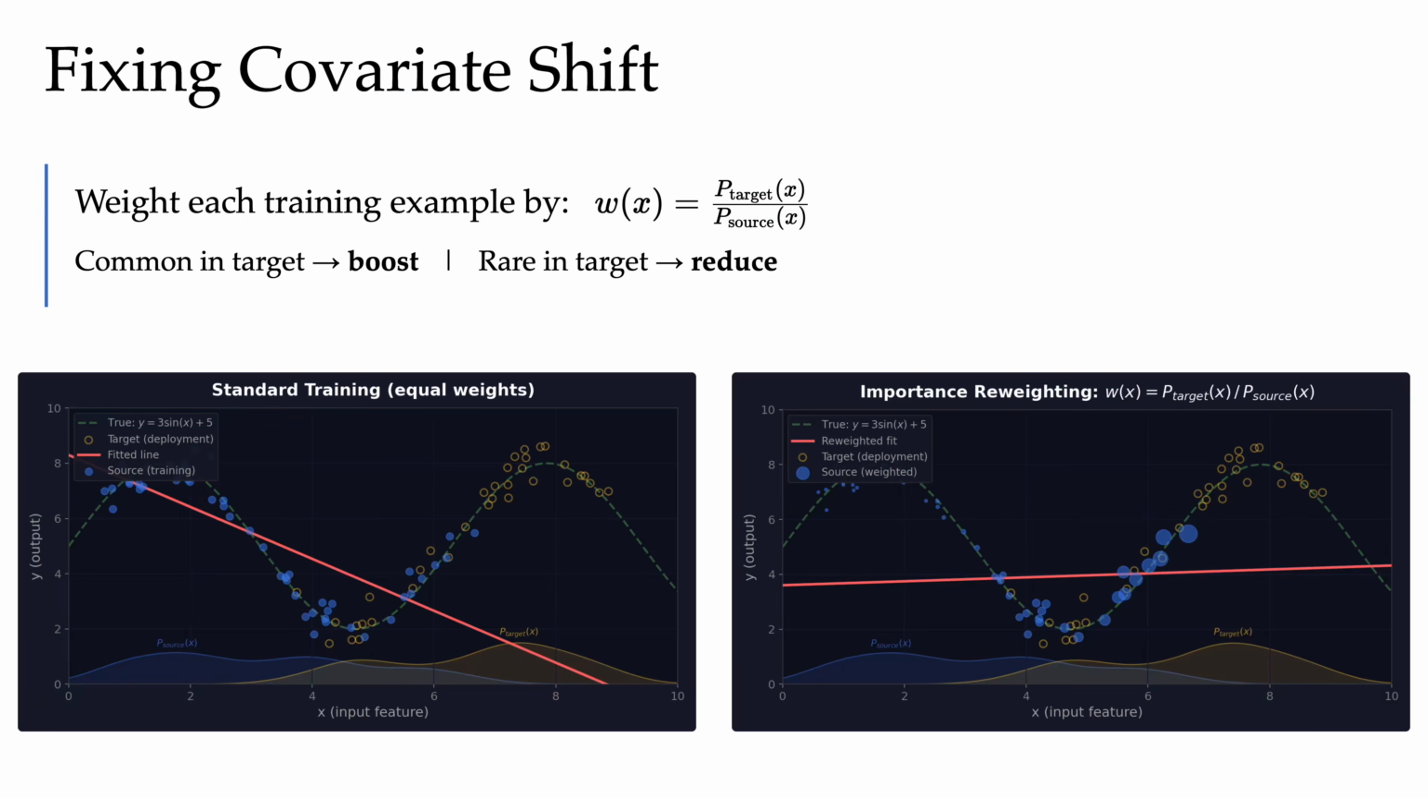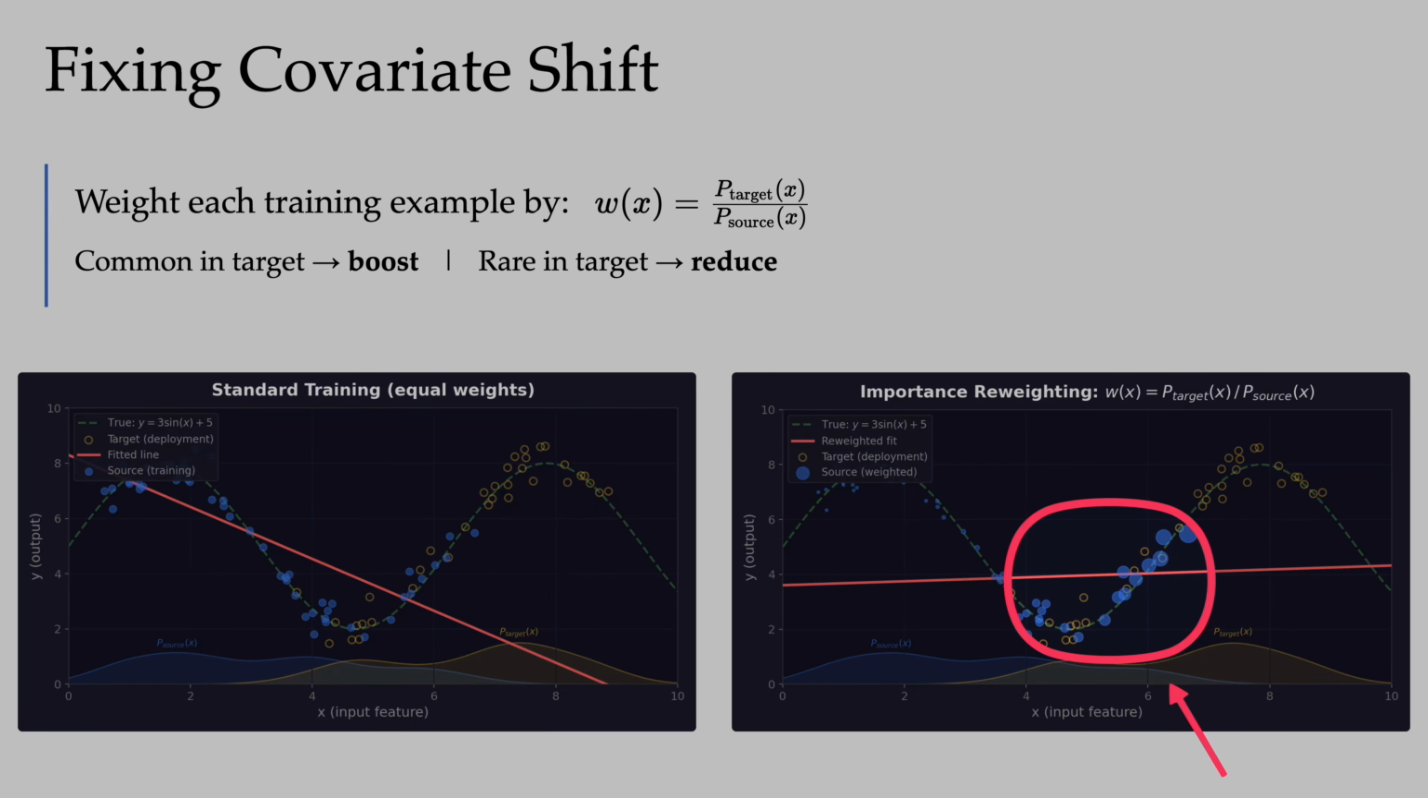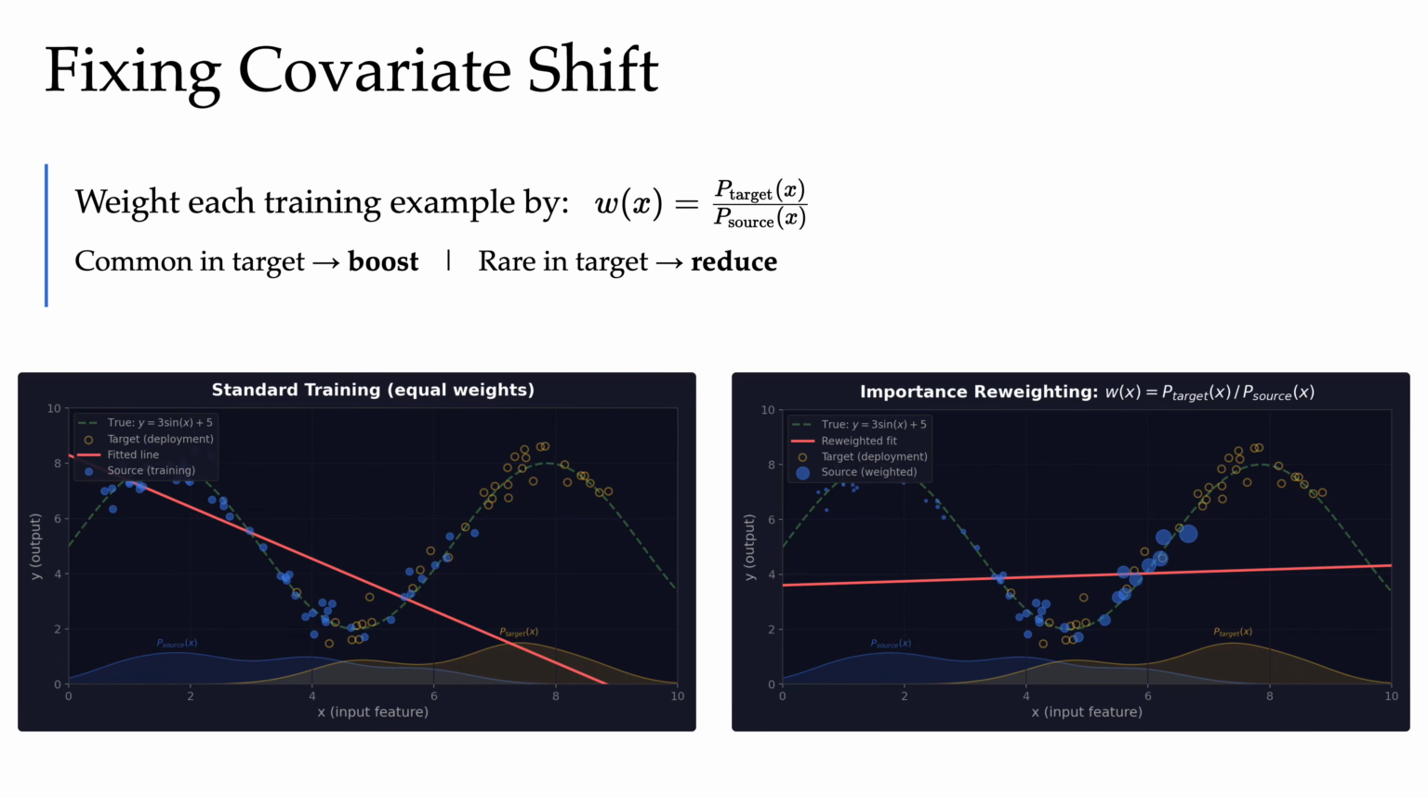And we realize that after reweighting, the blue dots get different sizes. The blue dots that look like target data get enlarged in the figure. Those are the training points we are double or triple counting, because these are the training data points that look more like the target data. So once we do this reweighting and again fit a linear hypothesis, we see that the fitted line now tilts positive, which generalizes much better where deployment actually lives.